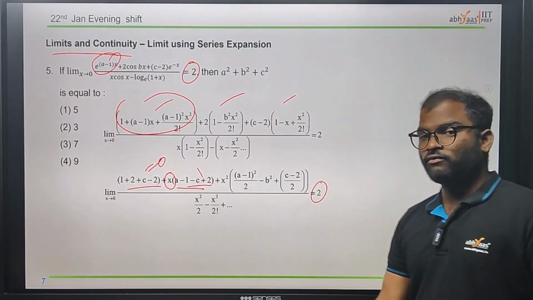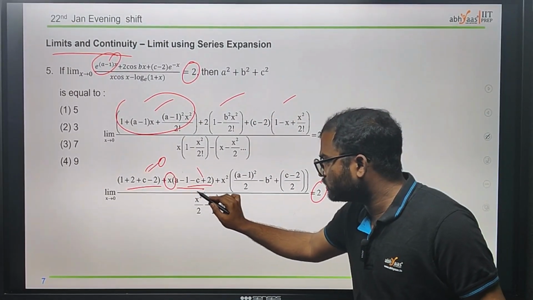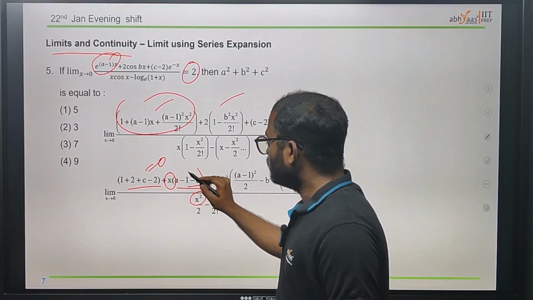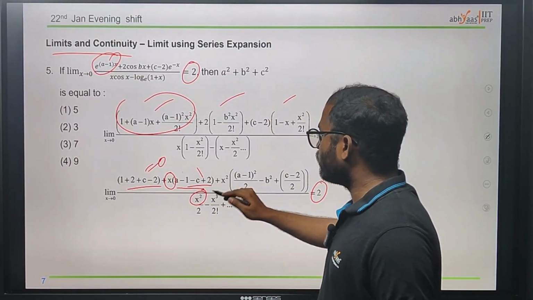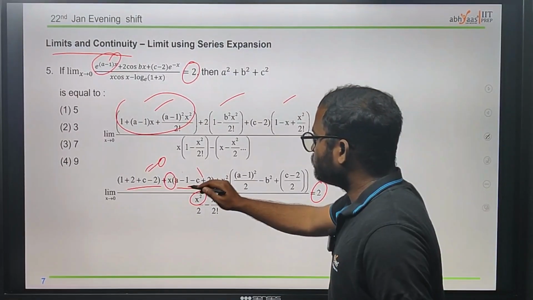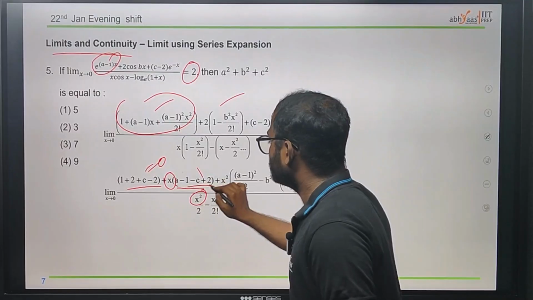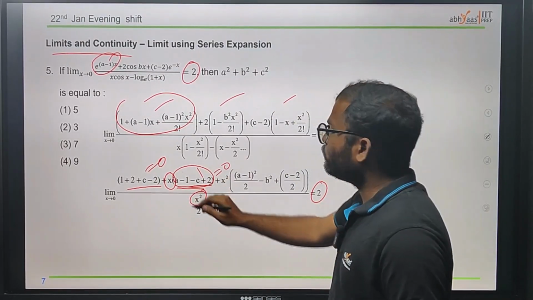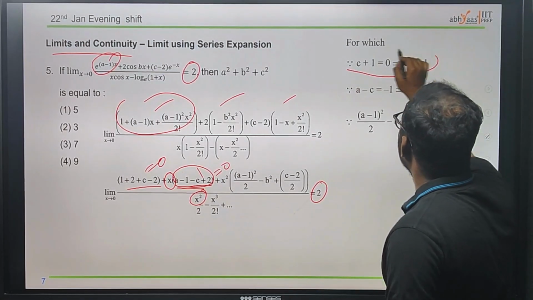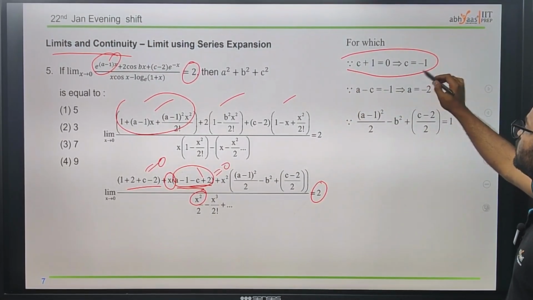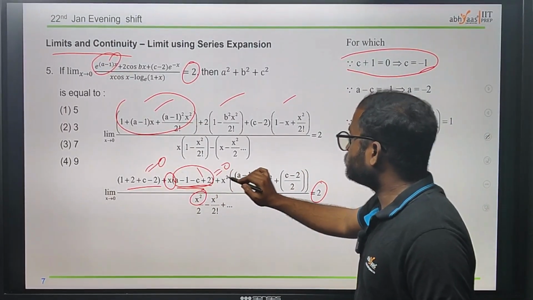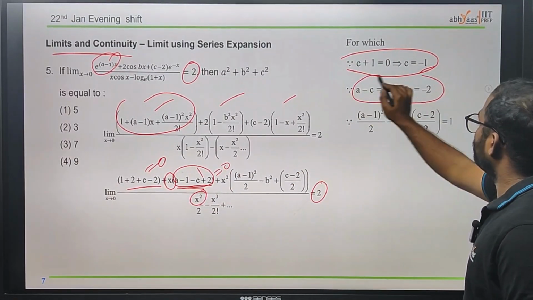Also, here we have an x term. In order to make it finite in the denominator, since we have an x square term, we have to make it a common situation and make it finite. For that reason we can also make this equal to 0. This all became equal to 0. Let me show here: c plus 1 is equal to 0, so c equals minus 1. Similarly we make this equal to 0, and after that we get a equal to minus 2.